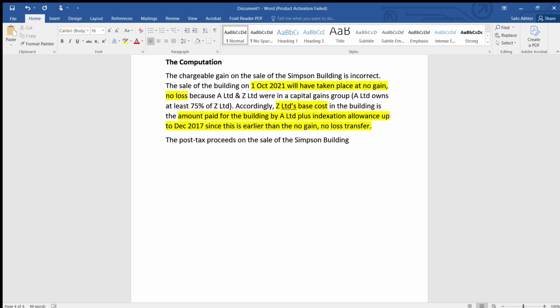Okay. You are writing the correct treatment. It will be the sale proceeds, not the chargeable gain. In bracket you will write not the chargeable gain, less the related corporation tax liability. So it is sale proceed minus corporation tax liability.